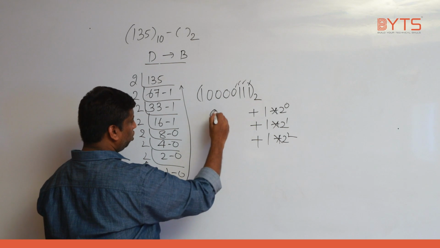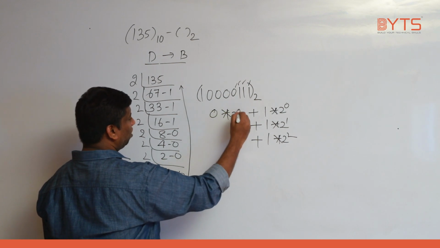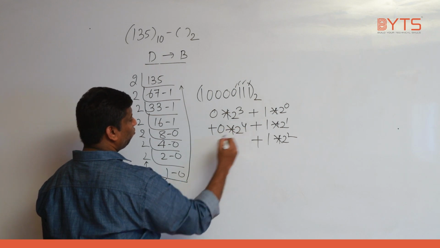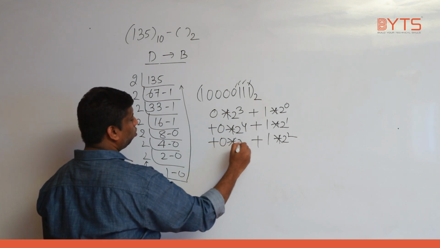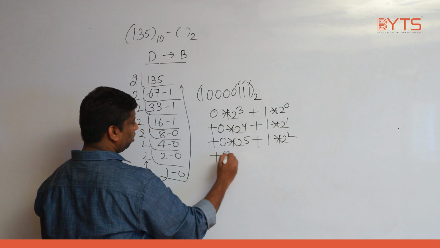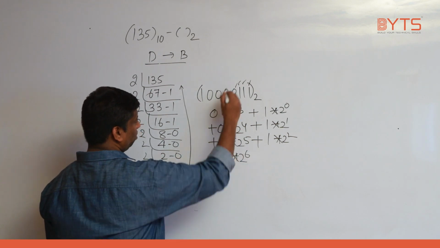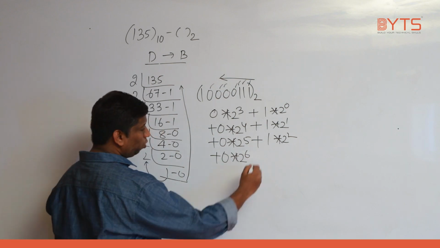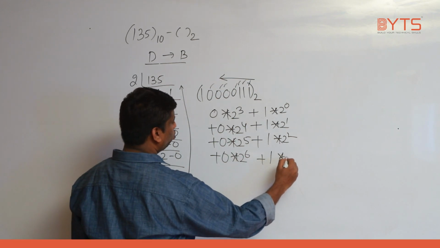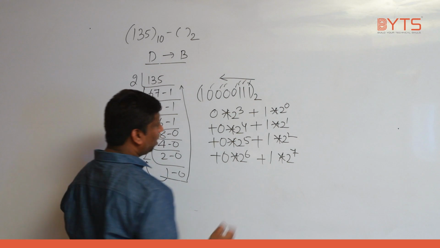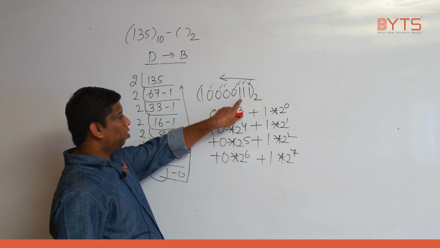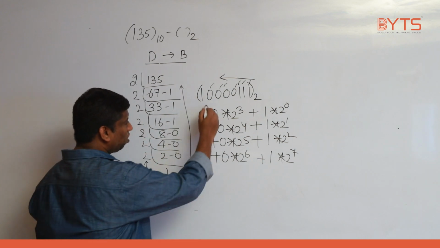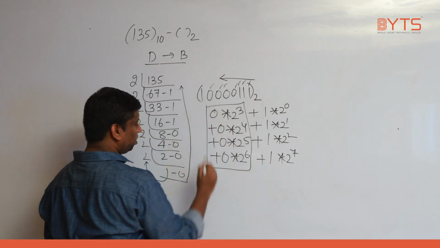Next, this 0. 0 into 2 power 3, plus 0 into 2 power 4, plus 0 into 2 power 5, plus 0 into 2 power 6. 0, 0, 0 completed. I am going this way, understand. Next, what should I do? Plus 1 into 2 to the power of 7, correct? 2 power 0, 2 power 1, 2, 3, 4, 5, 6, 2 power 7. Anyhow, if you sum up all these values, the result will be what?